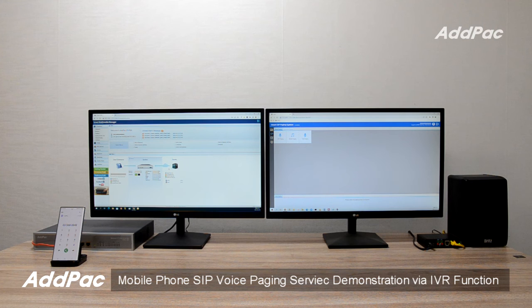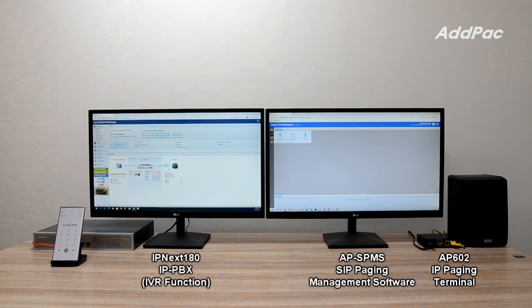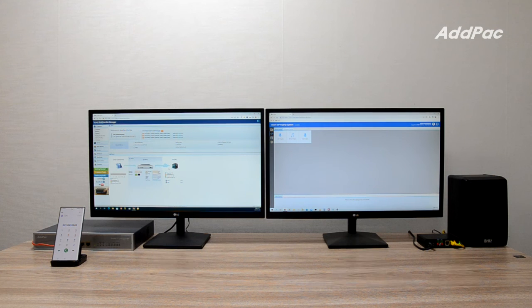AP-SPMS is SIP paging management software for AdPac SIP paging server. The SIP paging server with the AP-SPMS supports broadcasting source management, group management, scheduled broadcasting, remote broadcasting management, and event history check function, etc.